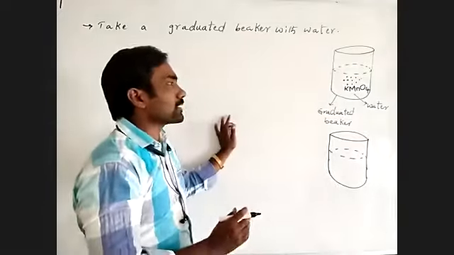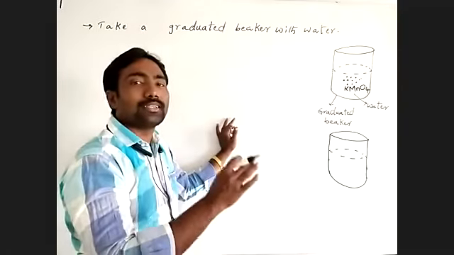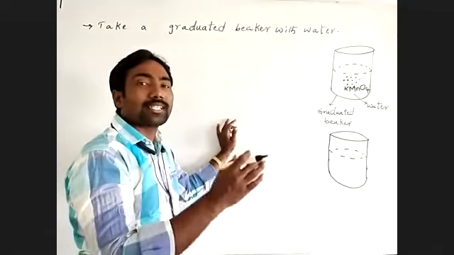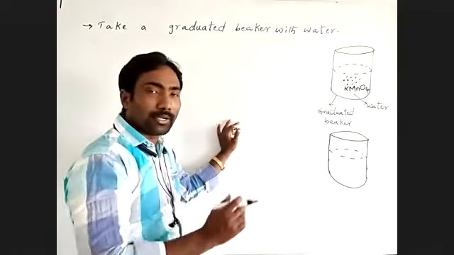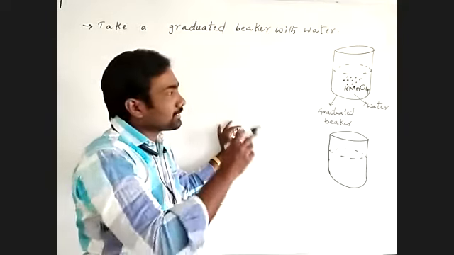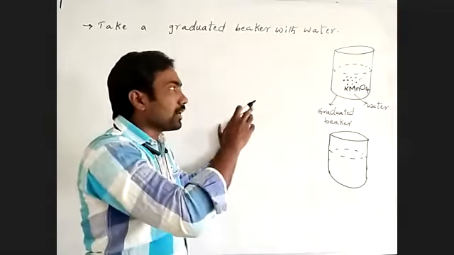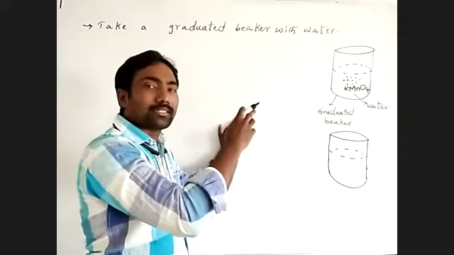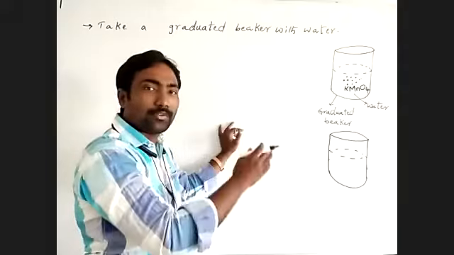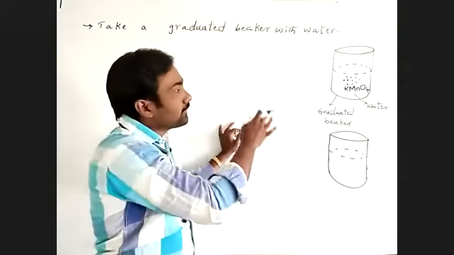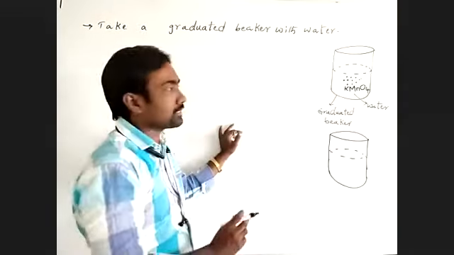In our last class we already discussed how solids diffuse into liquids, how the solid state of a substance diffuses into the liquid state of a substance.